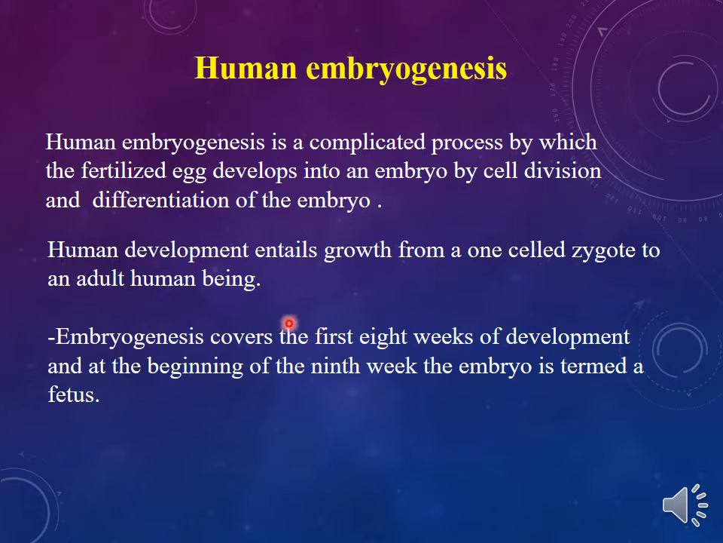Human embryogenesis is defined as a complicated process by which a fertilized egg develops into an embryo by cell division and differentiation of the embryo. It entails growth from a one-celled zygote to an adult human being. It covers the first 8 weeks of development, and at the beginning of the 9th week, the embryo is then termed the fetus.